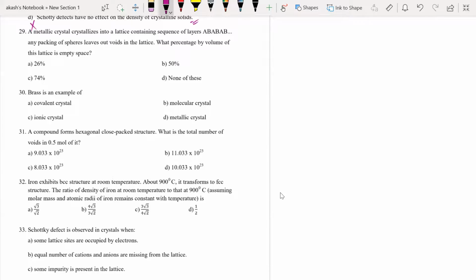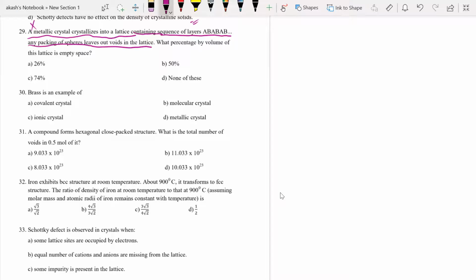Next, 29. A metallic crystal crystallizes into a lattice containing a sequence of layers AB, AB, AB.